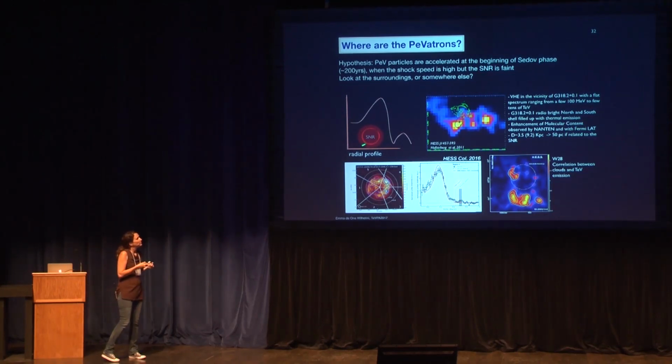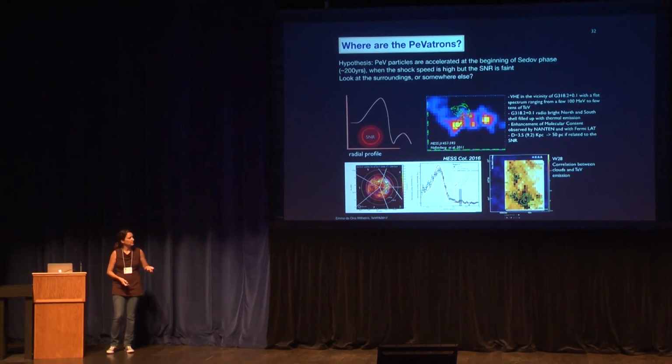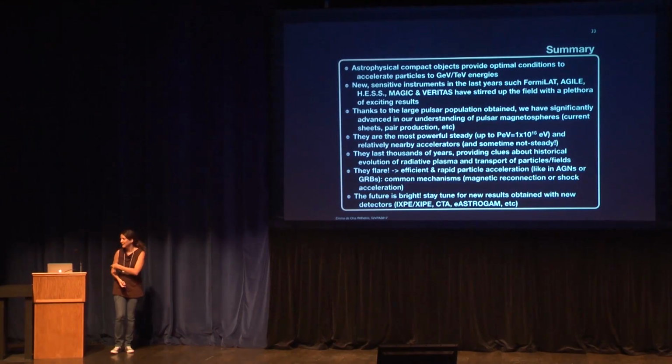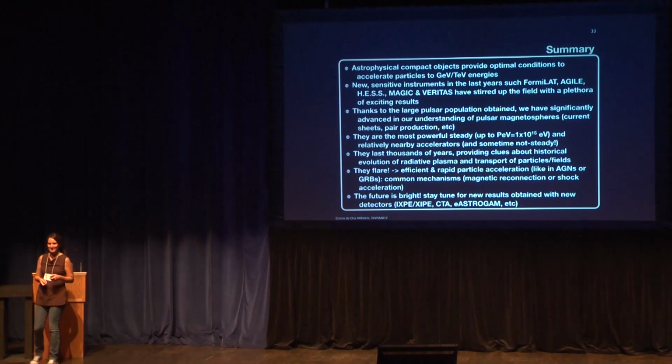But one of the possibilities is to look around the remnants to see the escaped particles, or to look at some of the objects like the galactic center, or see some of these clouds which might catch these cosmic rays. So I'm finished here. I'll leave you my summary, and I really apologize for the rush.